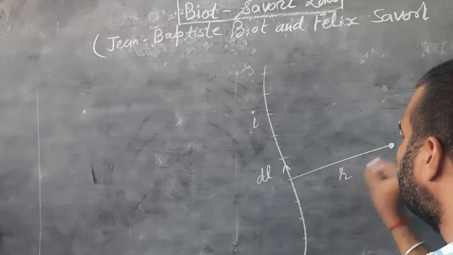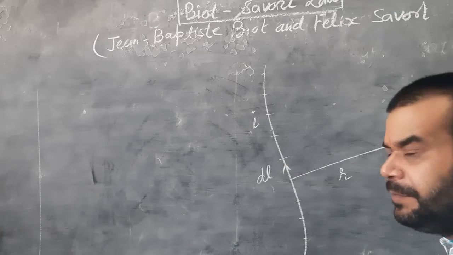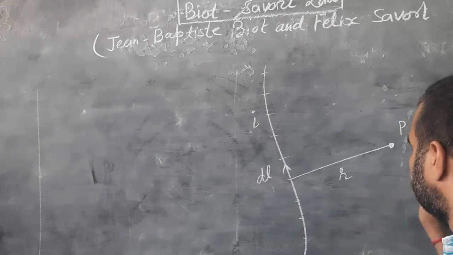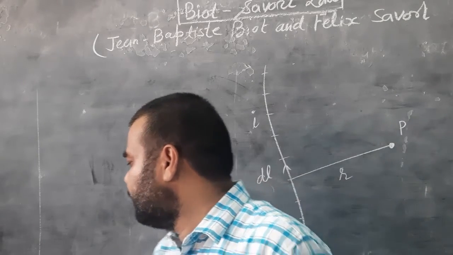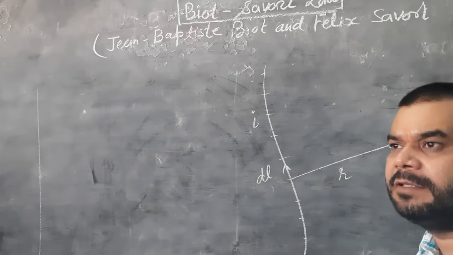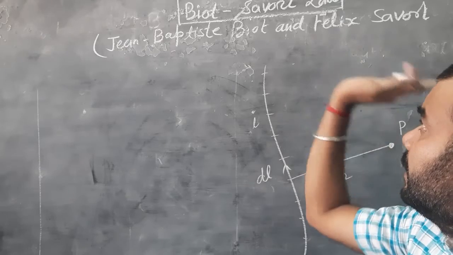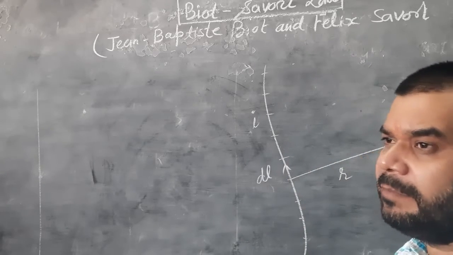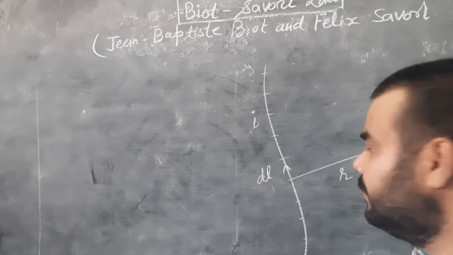It is the distance from dl to P. This r can be considered as the position vector when we calculate the vector form of the Biot-Savart law. Actually, the Biot-Savart law is applicable for the magnitude of the magnetic field.